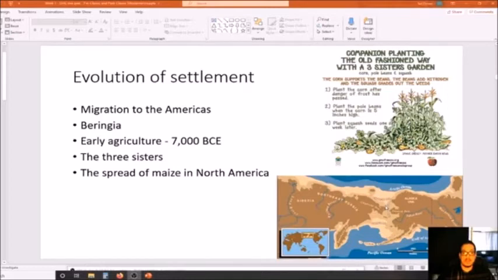This huge amount of ice at the polar caps means that a lot of the ocean water was frozen. Okay, and so with a lot of large glaciers, frozen ocean water, you're going to have a drop in sea levels. And because of this drop in sea levels, you're going to have land exposed that otherwise wouldn't be exposed. And that is the reason why the land bridge, known as Beringia, was exposed so that Native Americans could cross it.